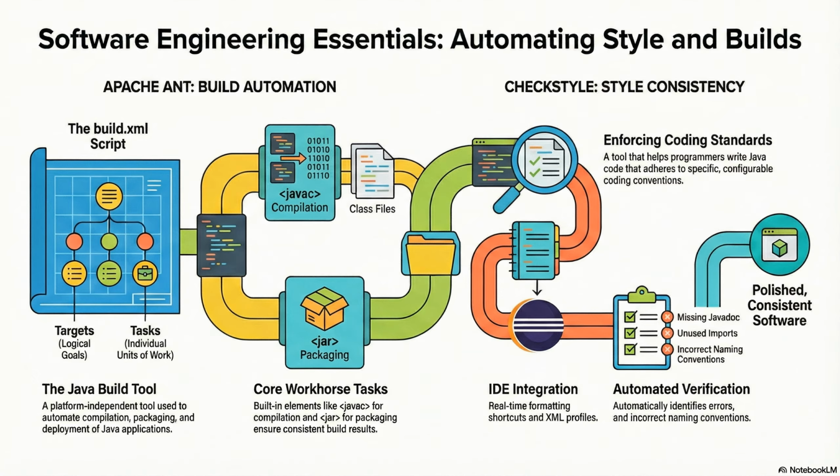Okay, we've got our properties. Now let's talk workflow, the targets. This is where Ant feels so different from a simple script because of dependencies. The dependency chain. It's basically a domino effect. Walk us through that. Okay, so you want to run the program. That's your goal. But you can't run it if you haven't compiled it. Right. And you can't compile it if you haven't created the directory for the compiled files, your bin folder. So you tell Ant about these relationships. Yeah. You define target run depends on compile, and target compile depends on init.